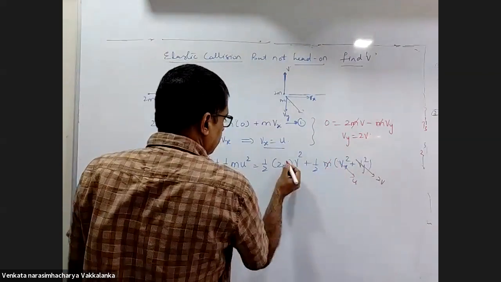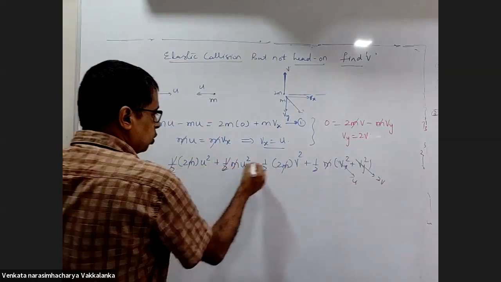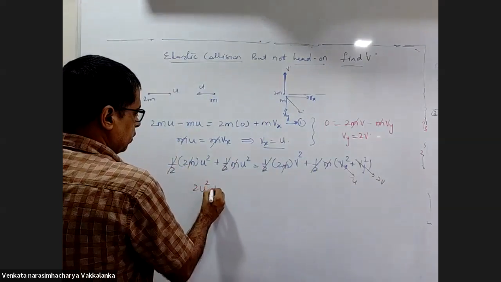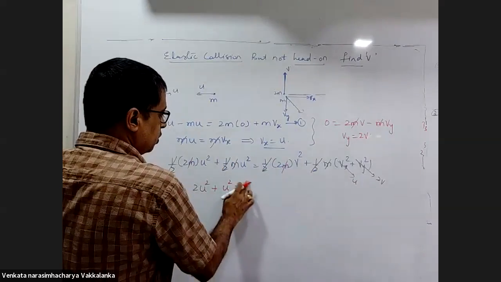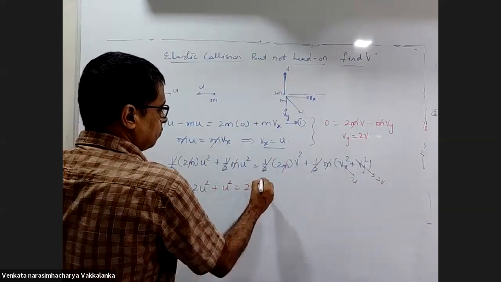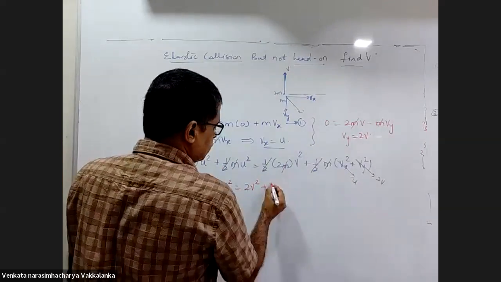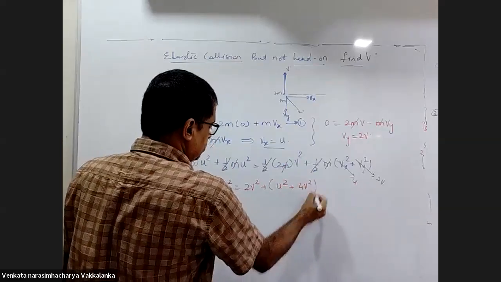Half and m will cancel throughout. So 2u square plus u square is equal to 2v square plus u square plus 4v square.